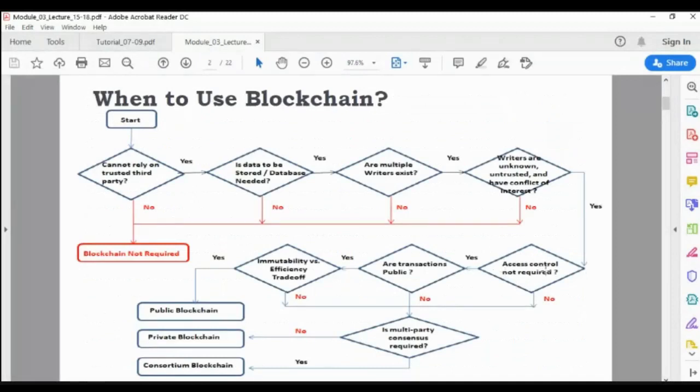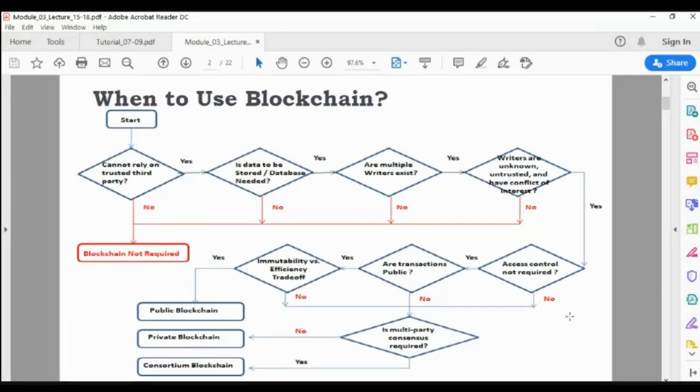Then we require access control. Do you require access control? Obviously, you require access control. Also, should the transactions be public? Public means all transactions can be viewed by everyone. Only the individual customer can see his transactions. So here it is no.